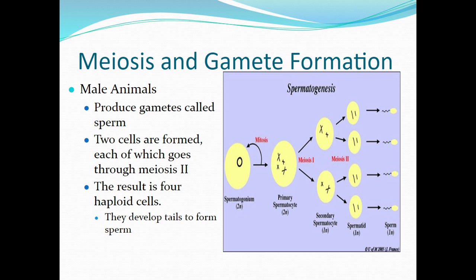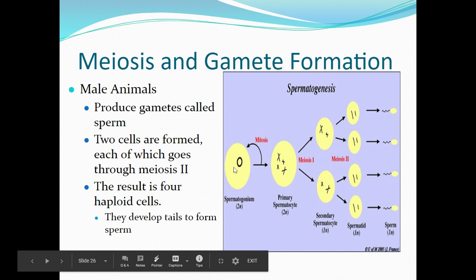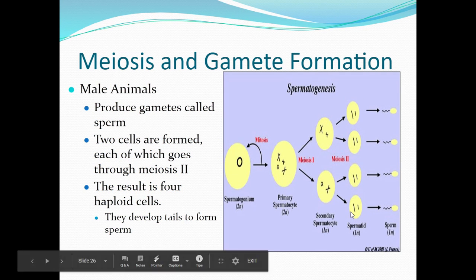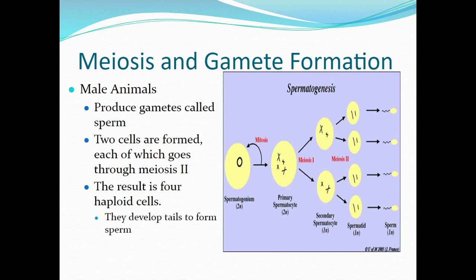Okay, so males will produce a gamete that we call a sperm. This is a germ cell. And we can see here in spermatogenesis, we start here, we divide, we go from a single cell into our meiosis, 2 cell, and then we end up with 4 haploid sperm cells. Notice the sperm cells are not circular, they have tails, or flagellum is what we call them, so that they can move. They're much different than the female cells.